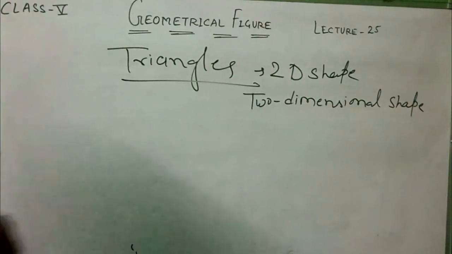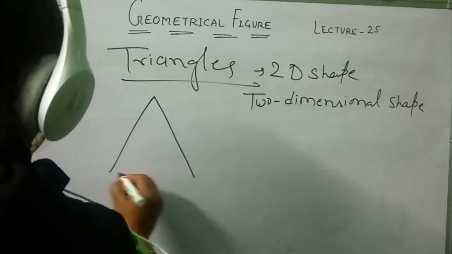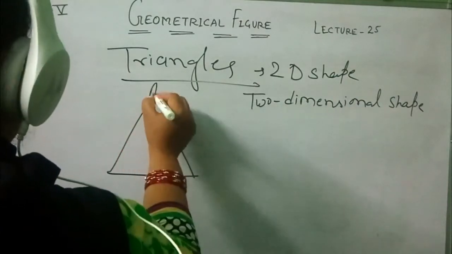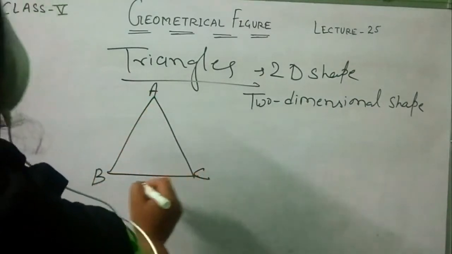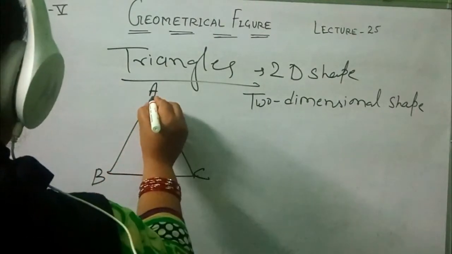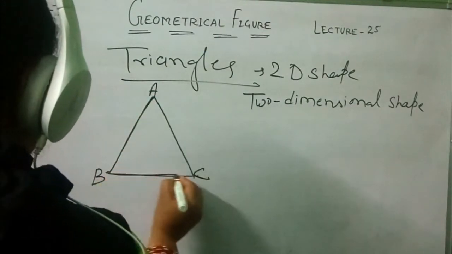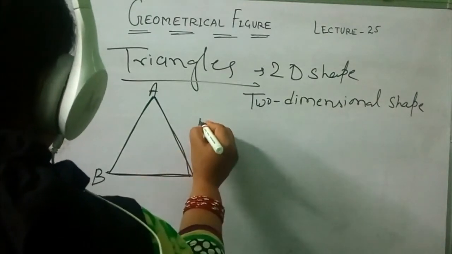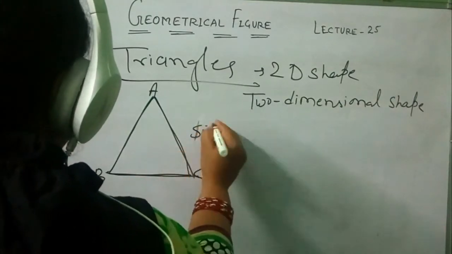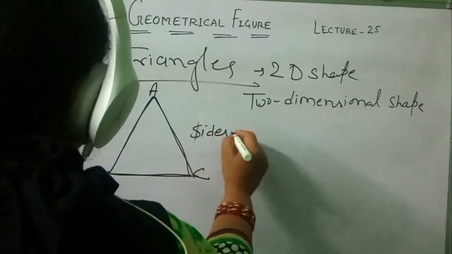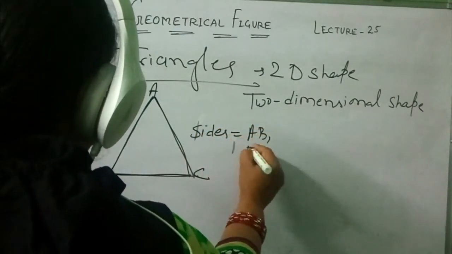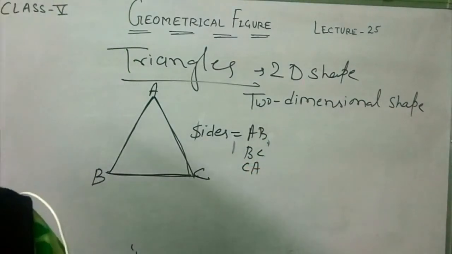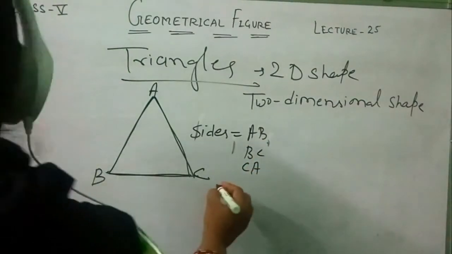One example I will take is a triangle. This is a triangle. Give the names A, B and C. Here AB is one side, BC is another side, AC is another side. How many sides are there? The sides are AB, BC and CA, or AC. You can write it. Okay, these are the sides. Vertex. What are the vertices here?